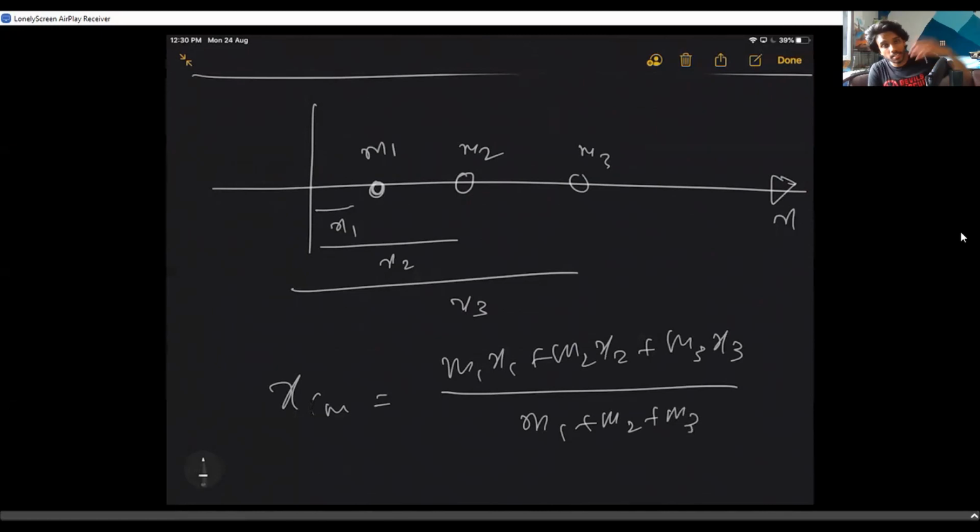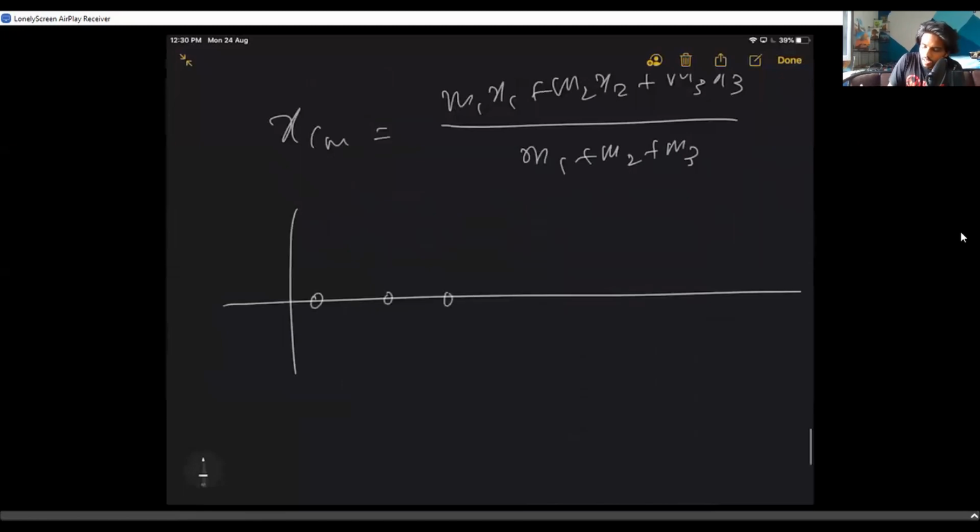I'm showing it to you from a different perspective, not just the graph perspective. Now, if there are more and more masses, what do we do?